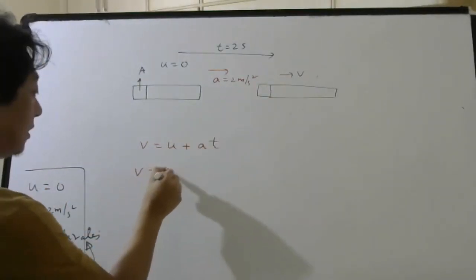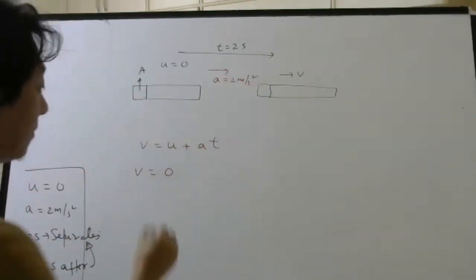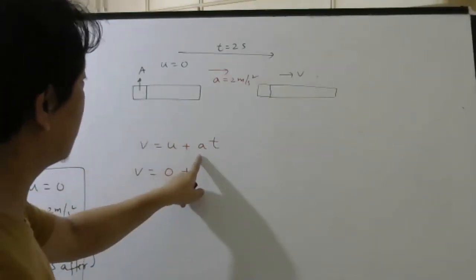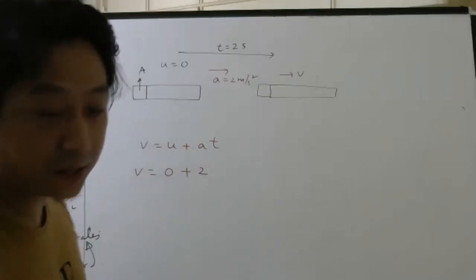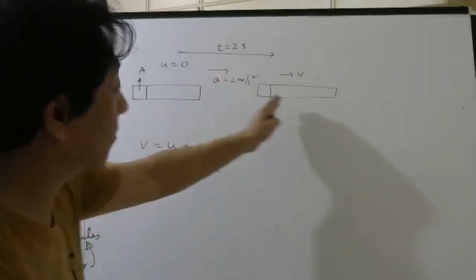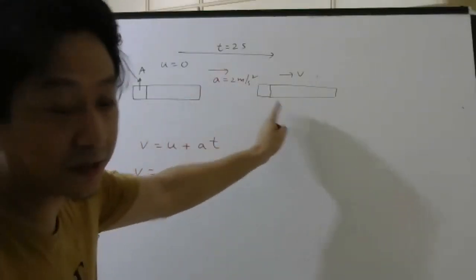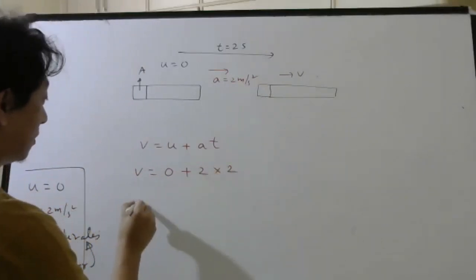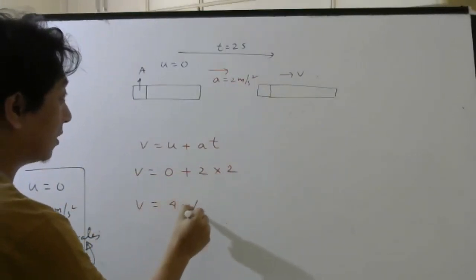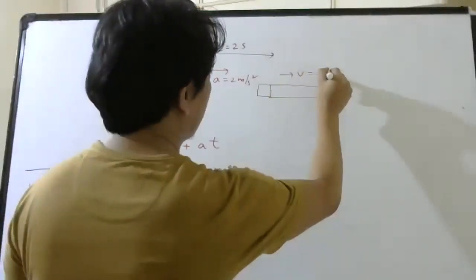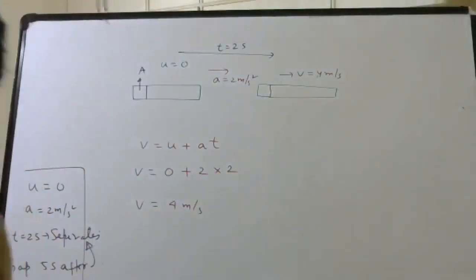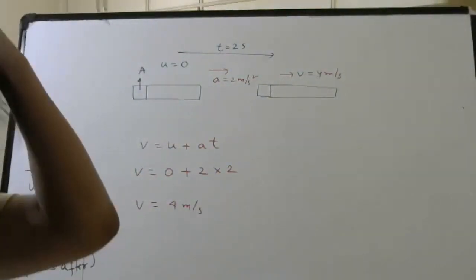So v will be, initial velocity was 0 here, plus acceleration 2 meters per second square, after what time it separates? After 2 seconds. So this is 4 meters per second. So right now this velocity is 4 meters per second. This much you understood or not? Everyone?